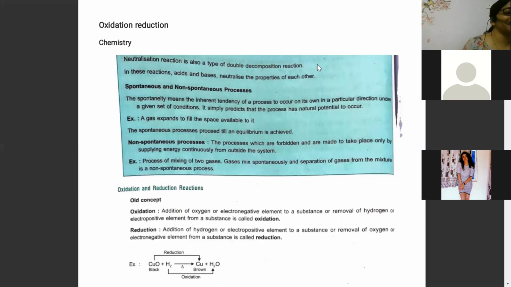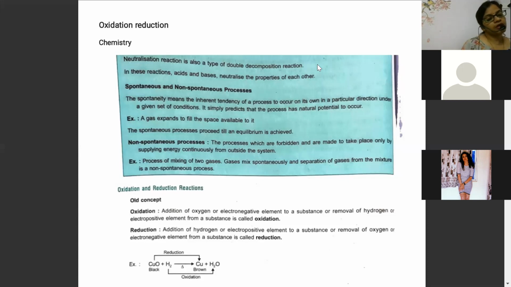Akshay is telling sliding down of water on an inclined plane. Yes, it's a spontaneous process, but beta, it depends upon the availability of water also. Spontaneity means the inherent tendency of a process to occur on its own in a particular direction under a given set of conditions. So beta, you have to understand, this does not mean that it goes in the opposite direction; it goes in one particular direction.